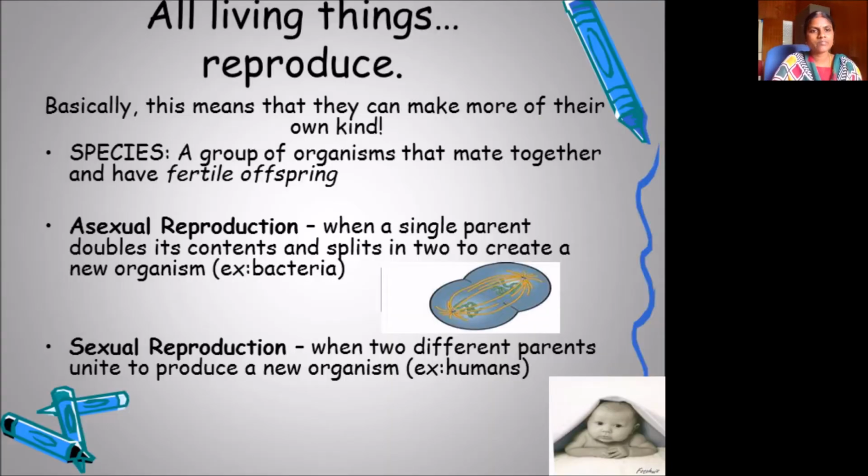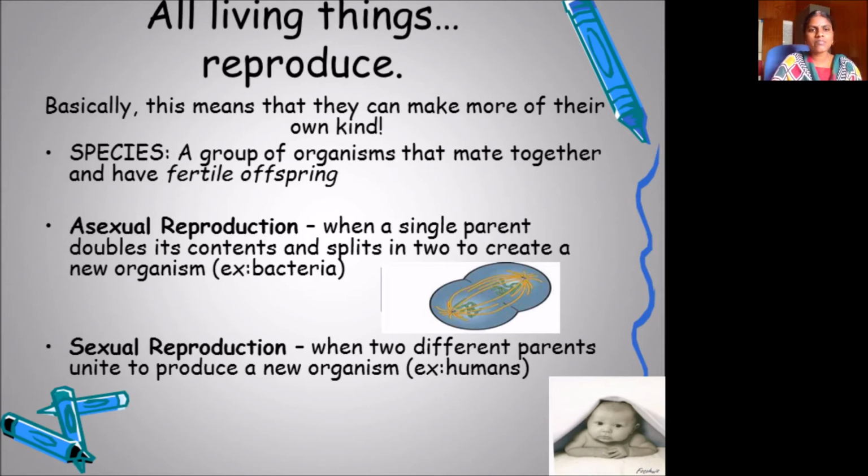So all living things reproduce. Basically, this means that they can make more of their own kind. That is called reproduction, right? A species is nothing but a group of organisms that mate together and have fertile offspring. Two types of reproduction are there here. One is asexual reproduction, another one is sexual reproduction.